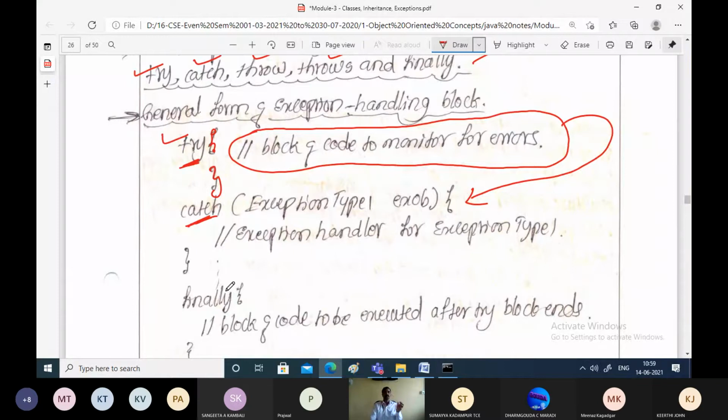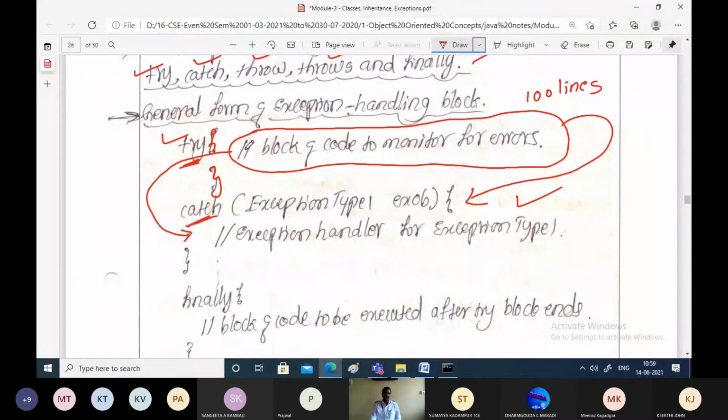When you are monitoring these 100 lines for errors, if there is some error by chance, then what should we do? That will be written within the catch block. This will create the exception, and that exception will be thrown to the catch block and caught by the exception handler written within the catch block.